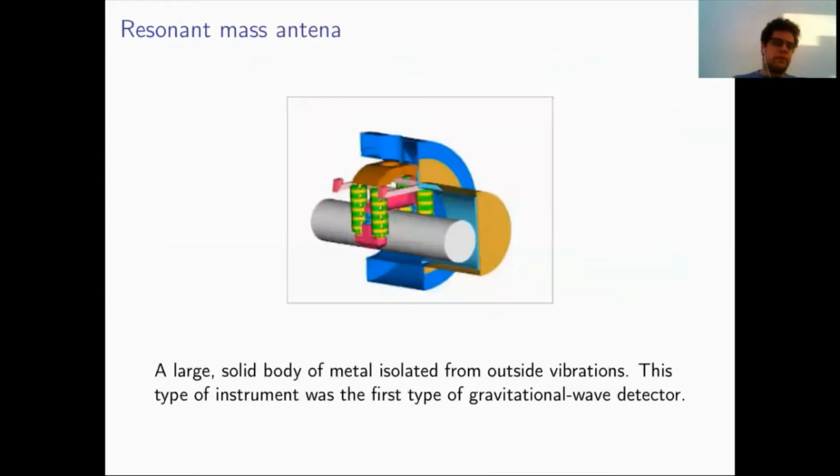Some of the first gravitational wave detectors were the resonant mass antenna, which is basically a large solid body of metal that is isolated from the outside vibrations in order for it to resonate with the vibration of the gravitational wave.